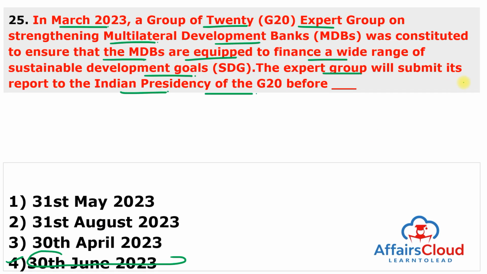So remember, the expert group will prepare a roadmap for an updated multilateral development banks ecosystem for the 21st century. This expert group is very important because these are the banks which are equipped to finance a wide range of sustainable development goals as well as transboundary challenges.